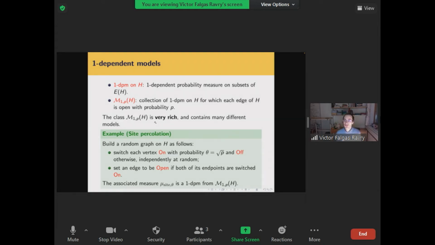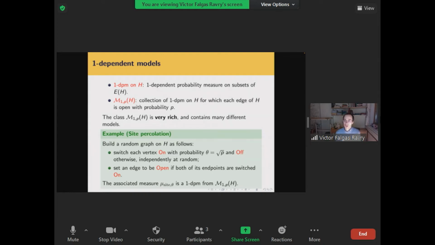So let me give you some examples of the kind of models you can find inside this class. A nice example is that of site percolation. In site percolation, you build a random graph on your host graph H as follows. You switch each vertex on with some probability theta, independently of all the other vertices. And then you declare an edge to be open if both of its endpoints are switched on.